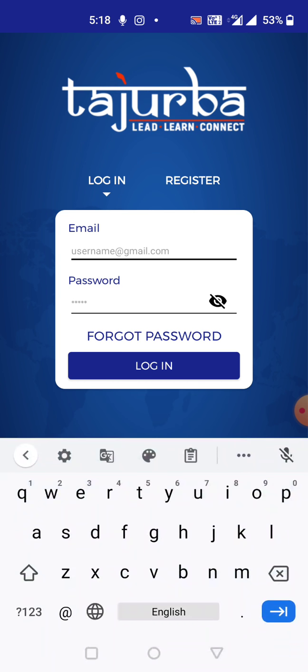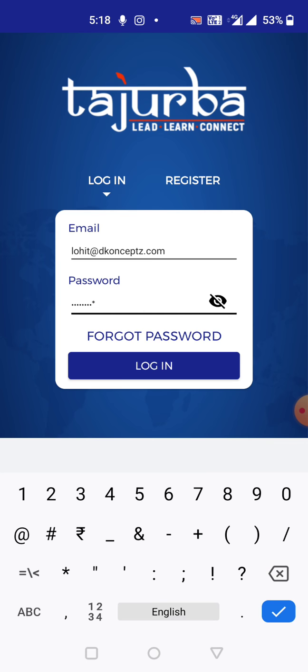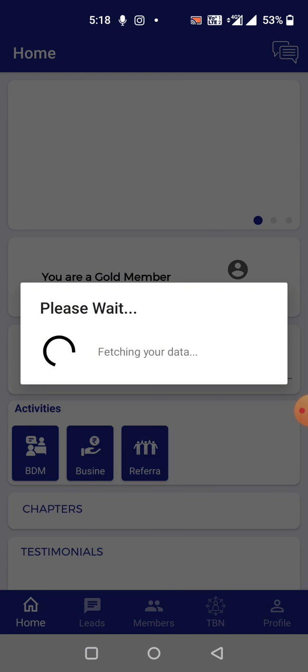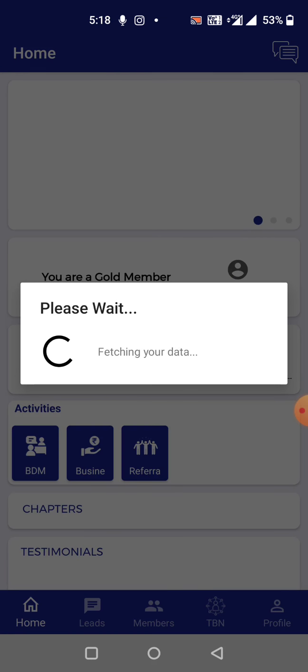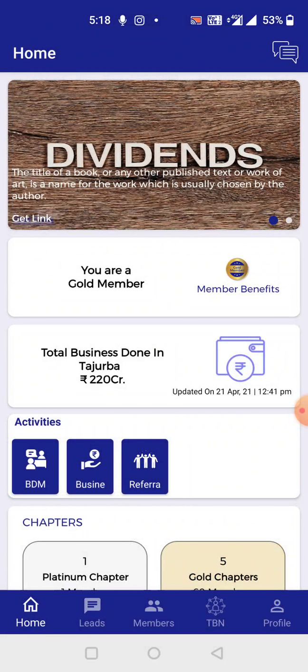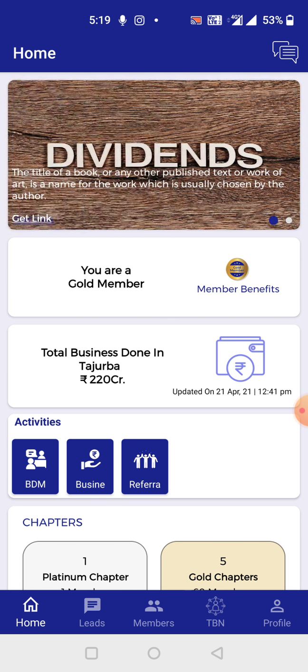Since mine is already registered, I'll just quickly log into my account and show you how the app looks. There you go. That's the first page that you'll see, the home screen. On the home screen, you'll see this banner. You'll be getting all the latest updates, upcoming meetings, upcoming seminars, upcoming lectures of Suresh sir and Uma ma'am. Whatever meets we've planned will be showcased here.